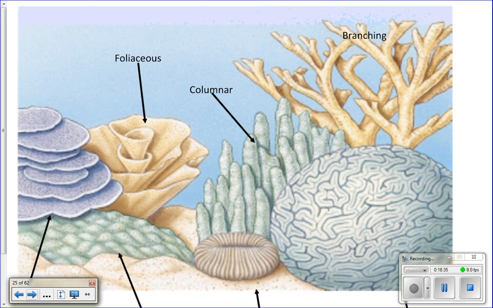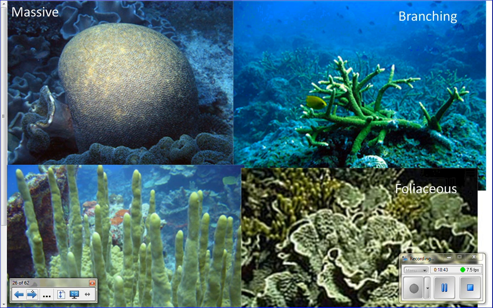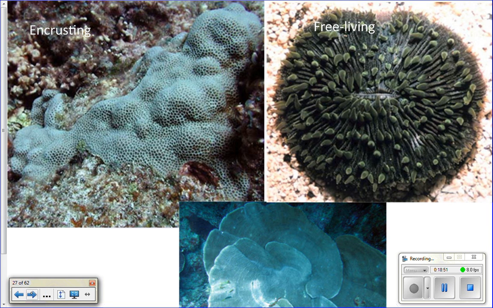These will all have different growth rates. Like the massive coral, the big brain coral, will grow more slowly than the branching coral. Here are pictures of actual coral, so you can see them. The massive coral, branching coral, foliaceous, columnar. Here's the encrusting coral. This is the plate coral, and then this is the free living, just alive with its tentacles sticking out. Kind of cool, huh? So those are the different kinds of coral.